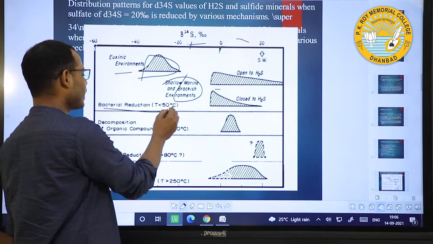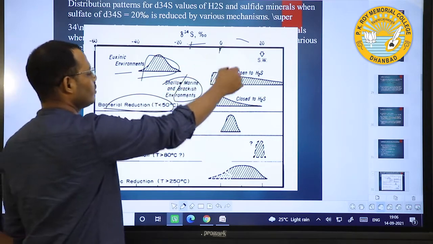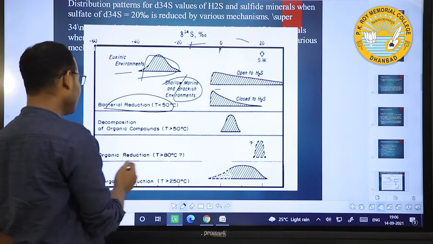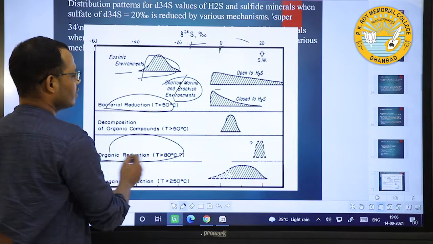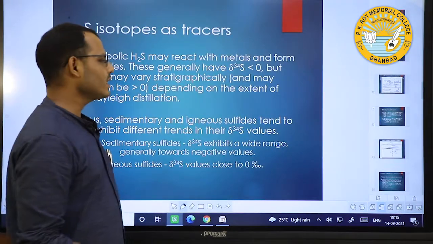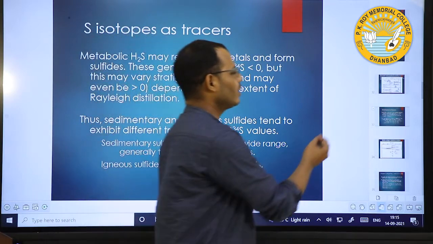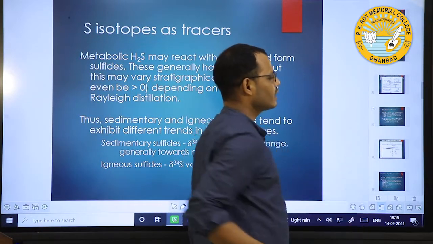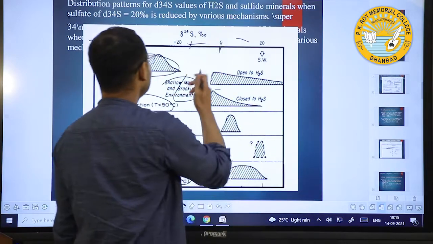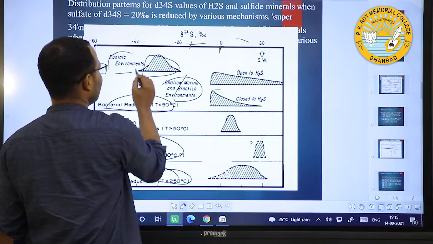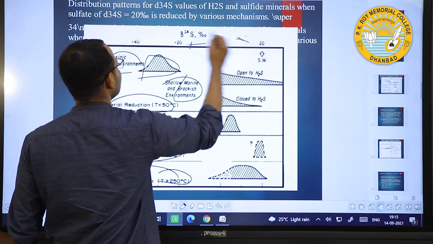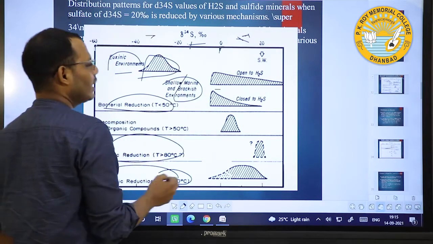Bacterial reduction has a range close to positive values, and organic reduction is also somehow positive. The sulfur isotope values range from negative to positive like this.